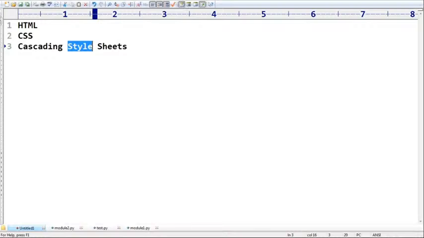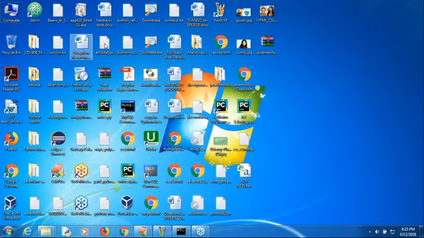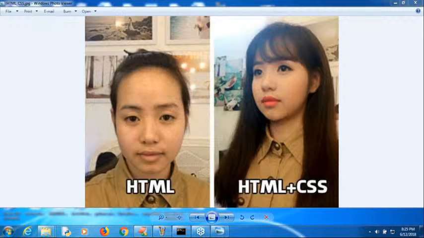Have a look once. This is something like only an HTML page. So for this, if you apply CSS, then automatically how does it look, just observe that. Are you seeing the difference, right? So CSS's main job is to style our HTML pages. For that purpose, we can use CSS.